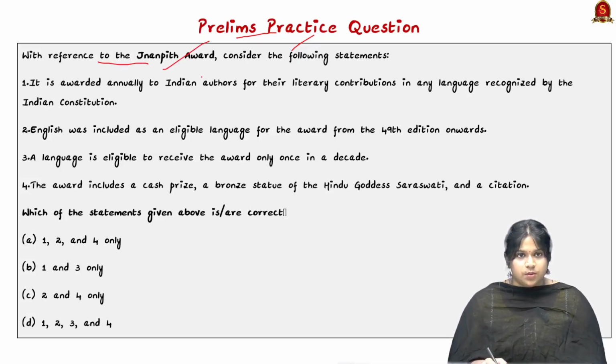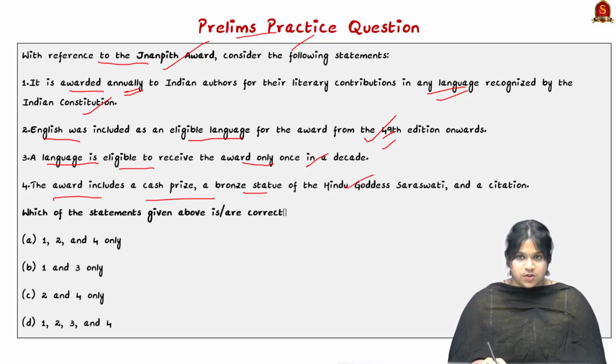With reference to the Jnanpith Award, consider the following statements. First, it is an award given annually to Indian authors for their literary contributions in any language recognized by the Indian Constitution. Second, English was included as an eligible language from the 49th edition onwards. Third, a language is eligible to receive the award only once in a decade. Fourth, the award includes a cash prize, a bronze statue of the Hindu goddess Saraswati and a citation. Which of the statements given above are right? Option A: 1, 2 and 4; option B: 1 and 3; option C: 2 and 3; option D: 1, 2, 3 and 4.